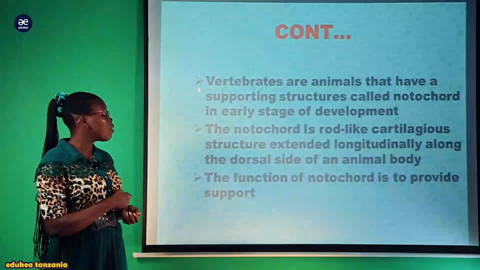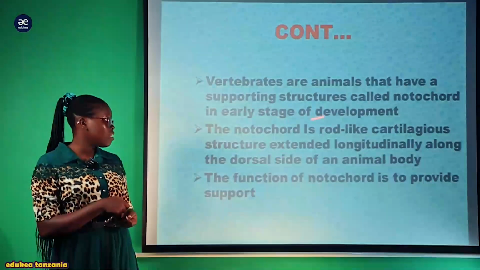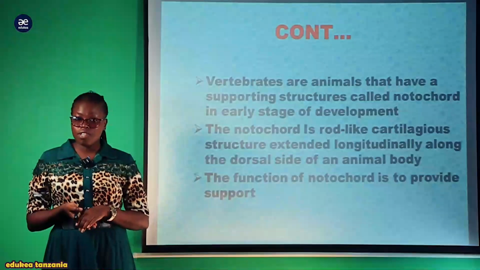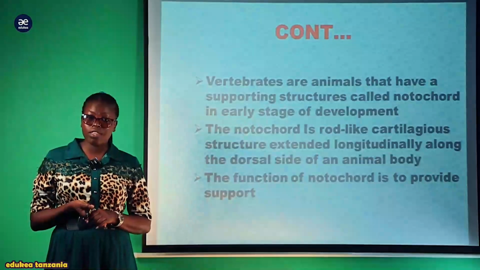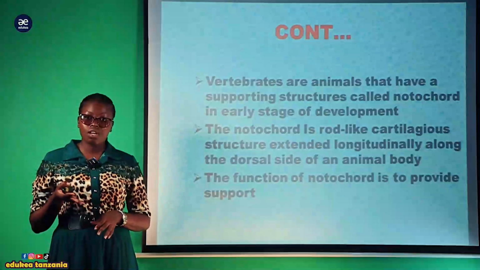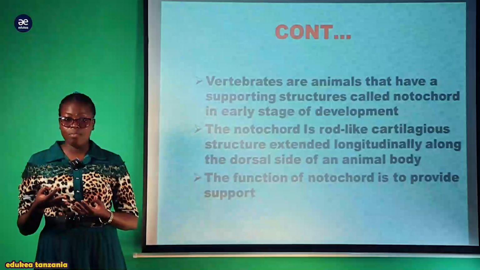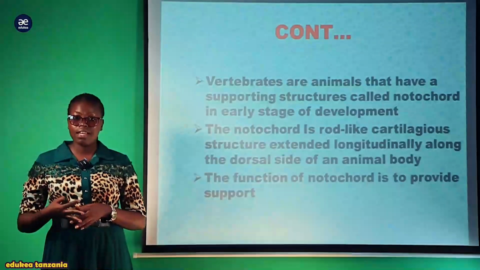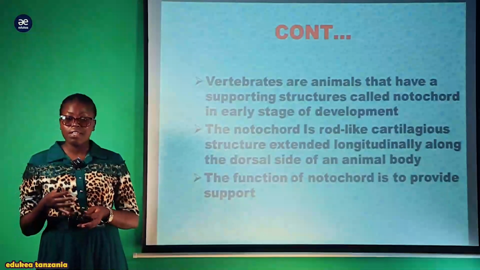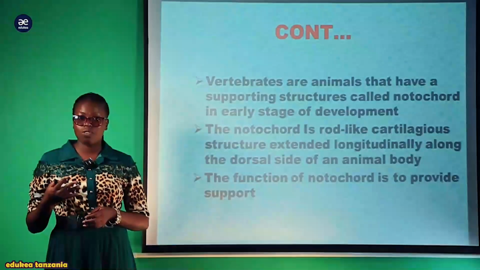So, vertebrate animals have a supporting structure called the notochord in the early stage of development. All vertebrates, if you study their embryology during the early stage of development, you find that all of them possess the notochord. But this notochord is replaced by the vertebral column during their development, while in some animals this notochord tends to persist throughout their life.